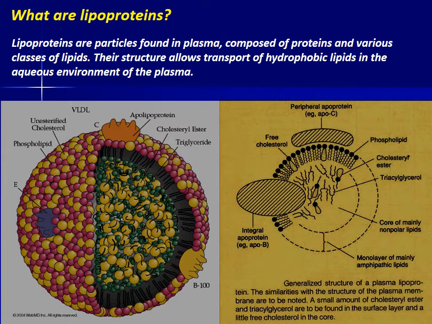Lipoprotein particles contain triacylglycerol, cholesterol, phospholipids, and proteins known as apolipoproteins. Hydrophobic cholesterol esters and triacylglycerols reside in the core of these particles, whereas amphipathic phospholipids, free cholesterol, and apolipoproteins form the outer layer.